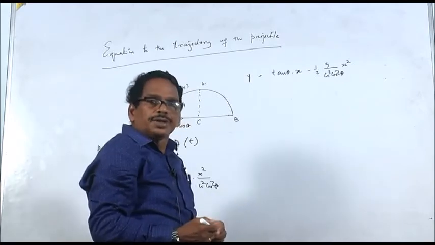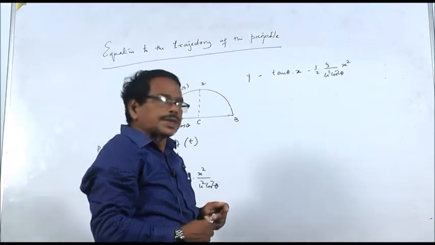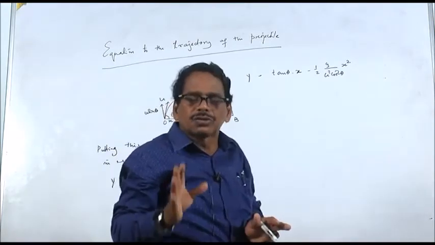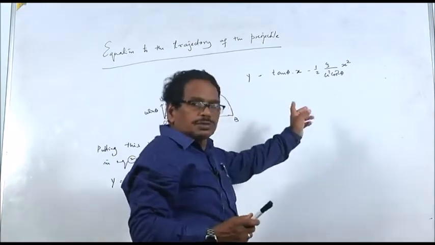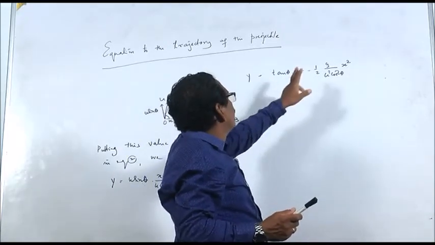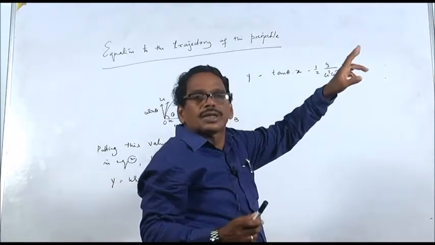For a projectile which is projected into space, theta is a constant and u is also a constant, and at a place, g is also a constant. So tan theta is a constant, and half g by u square cos square theta is a constant.